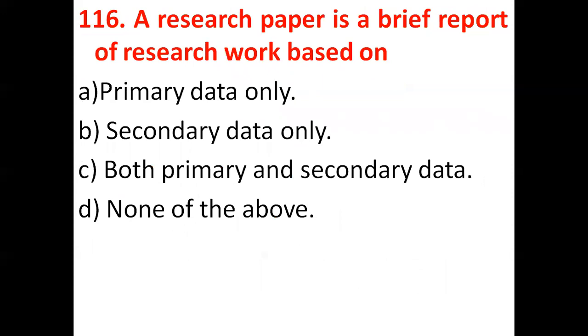The next question is, a research paper is a brief report of research work based on: primary data only, secondary data only, both primary and secondary data, none of the above. A research paper is based on both primary data and secondary data. So option C is the correct answer.